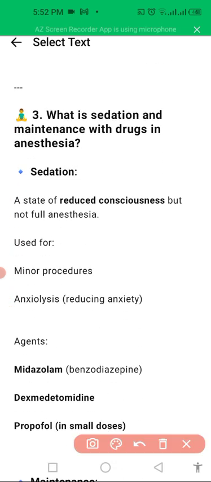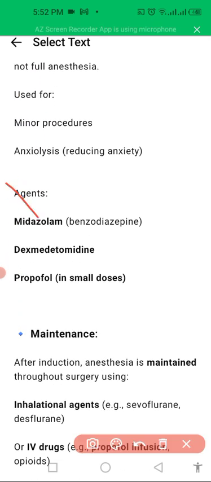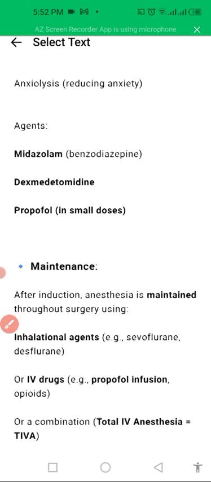What is sedation? Sedation is a state of reduced consciousness but not full anesthesia. It is used in minor procedures. Anxiolytic agents can be used for sedation, like midazolam, dexmedetomidine, and propofol in small doses. Sedation is given through these agents.